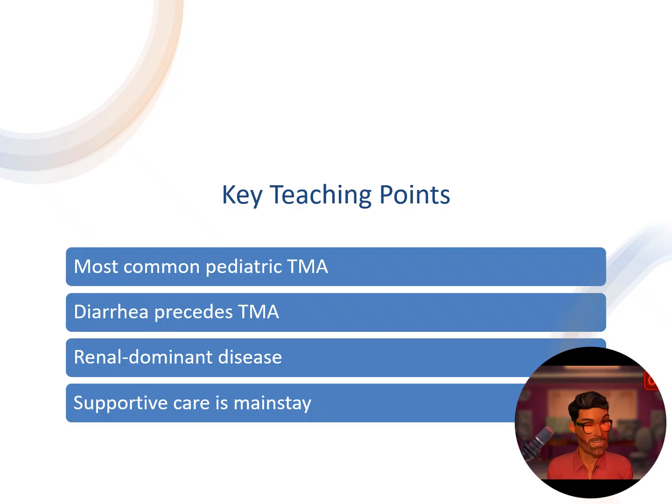Key teaching points. E. coli HUS is the most common form of pediatric TMA. Diarrhea precedes the TMA by several days. It's a renal dominant disease, and again, dialysis can occur in up to 50% of patients. However, there's no really defined therapy. Supportive care is the mainstay.